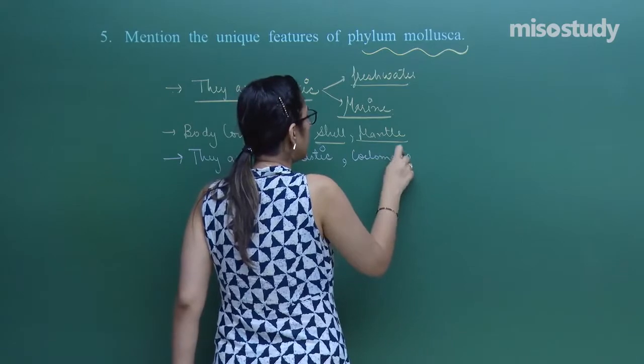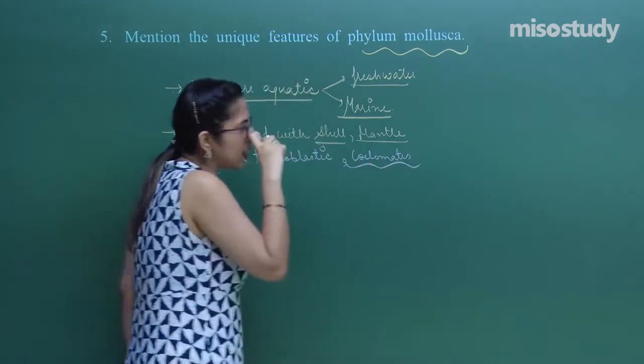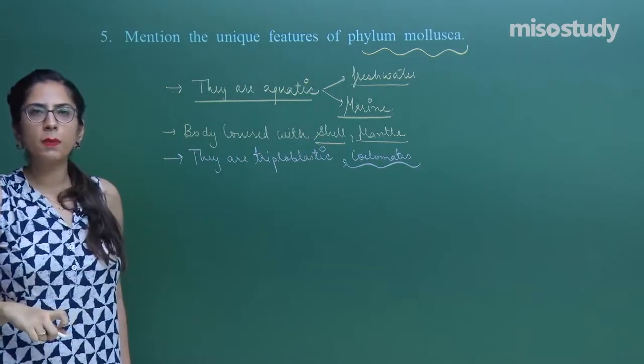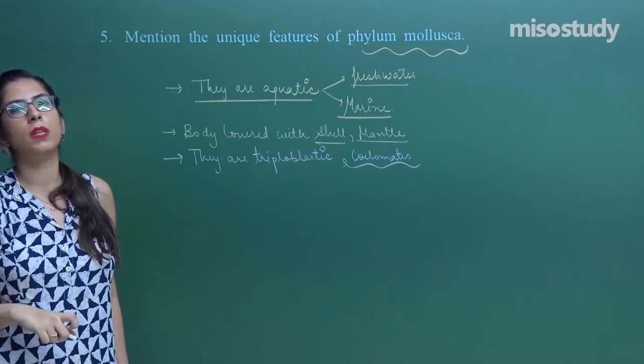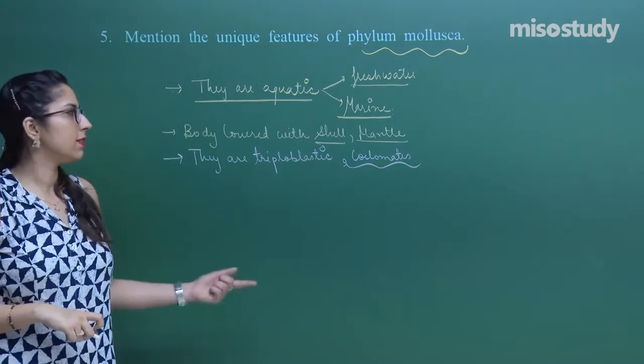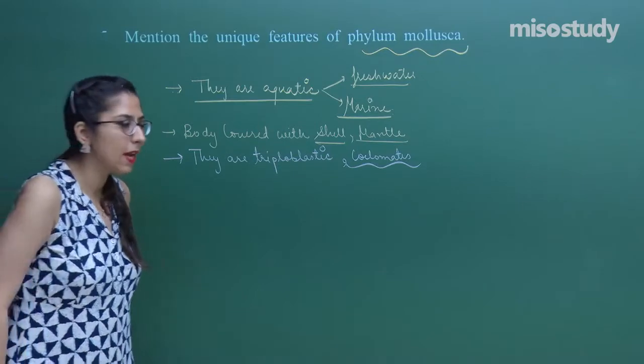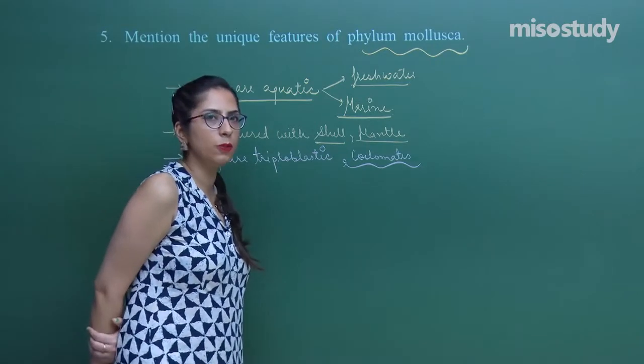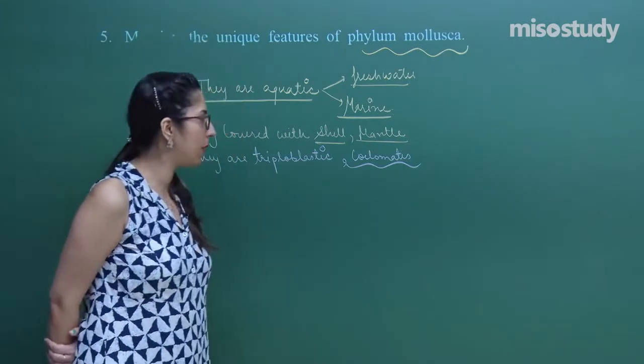Now, what are coelomates? That means they have a coelom present. Coelom is a body cavity filled with coelomic fluid. They are called coelomates and the coelom is lined by mesoderm. That also you need to remember.